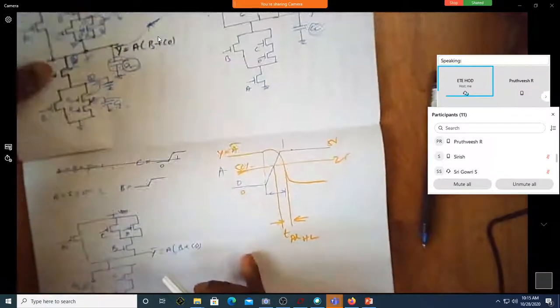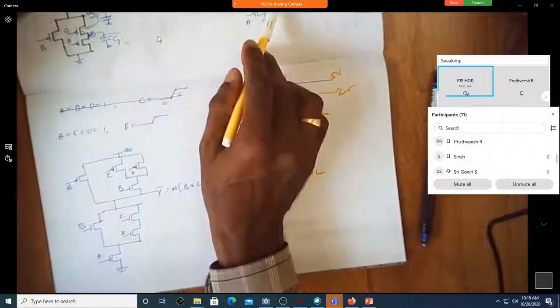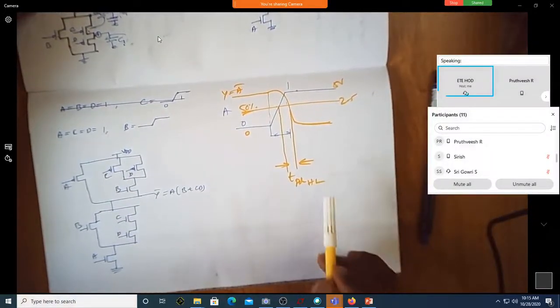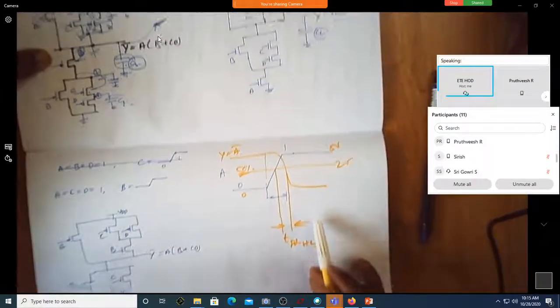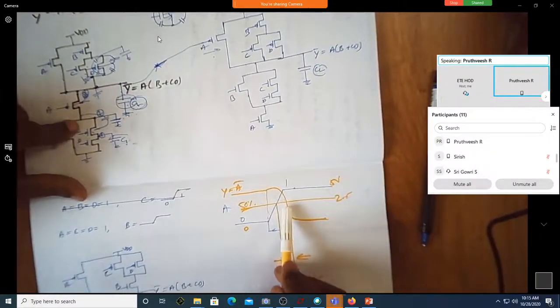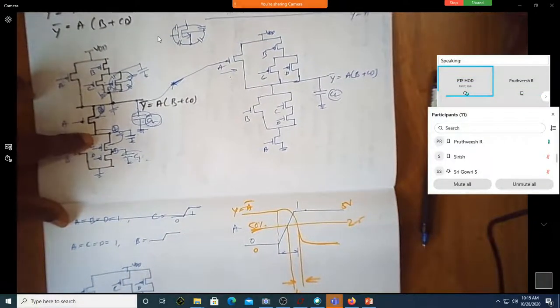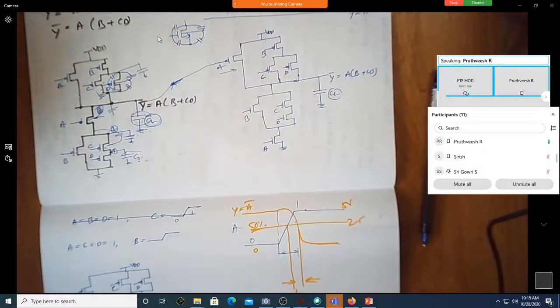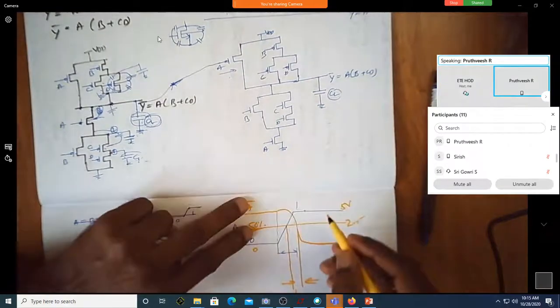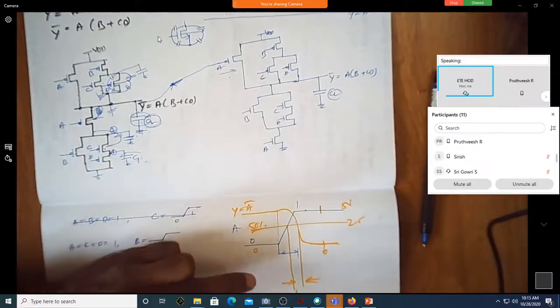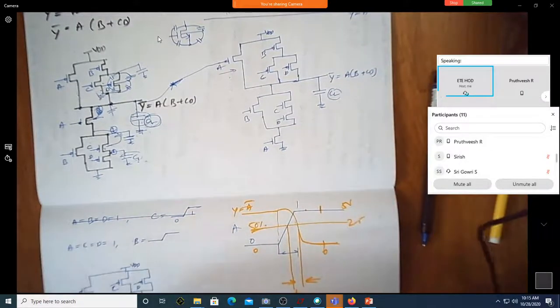It is interesting to see that both the circuits will have different propagation delay from high to low, because this will have a different time and this will have a different time. Let us see why it takes different time, because ultimately when this is 1, this is going to 0. In both the cases it will happen the same.